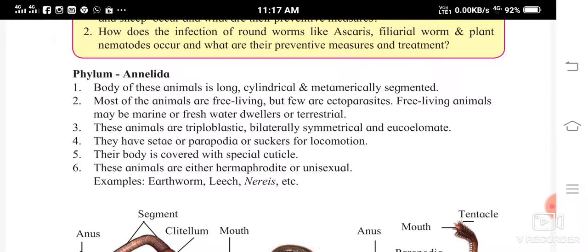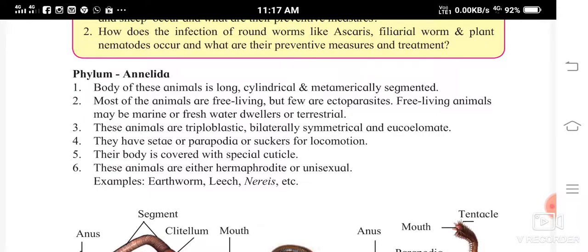Most of the animals are free living, but a few are ectoparasites, so they are not endoparasites. Ectoparasite means they live outside the body of the host. Then free living animals may be marine or freshwater dwellers or terrestrial.